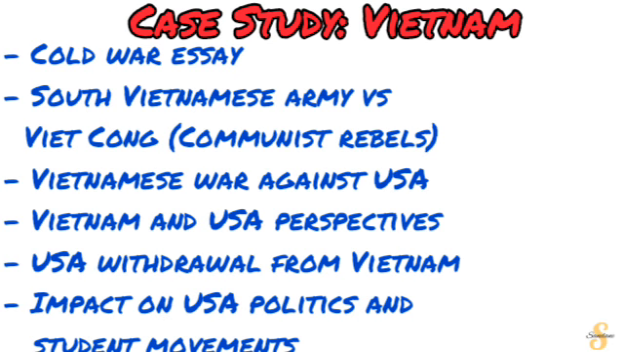this essay is for you to study the South Vietnamese Army versus the Viet Cong, that is the communist, the rebels, or the communist trained rebels. So look at that war that they have with the South Vietnamese army, and then also look at the Vietnamese war against the USA, the Vietnam as well as the USA perspectives. So during that war, they both have their perspectives, so you should be able to write an essay from either perspective, and then look at the USA withdrawal from Vietnam, and then end everything else with the impact on USA